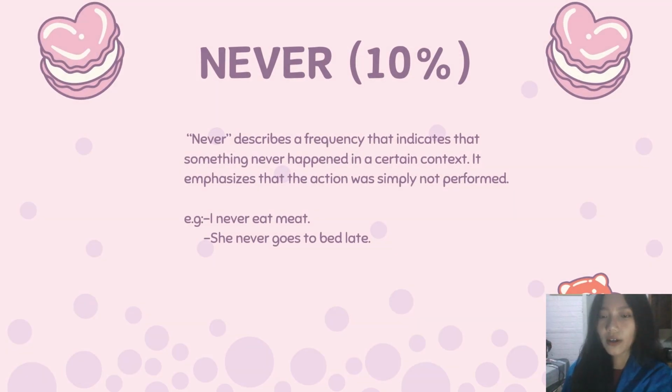Next, the last is never. Never describes a frequency that indicates that something never happens in a certain context. It emphasizes that the action is simply not performed. The example is, I never eat meat. And the second example is, she never goes to bed late.